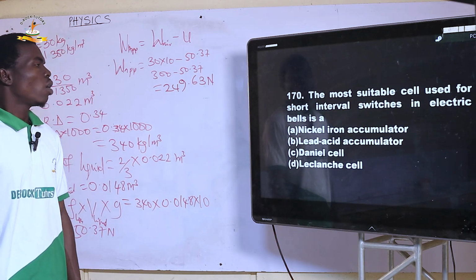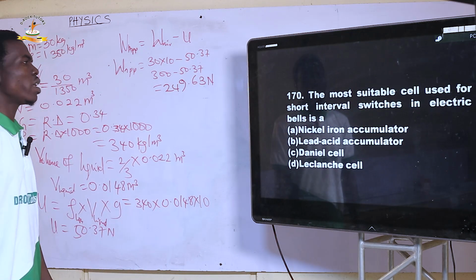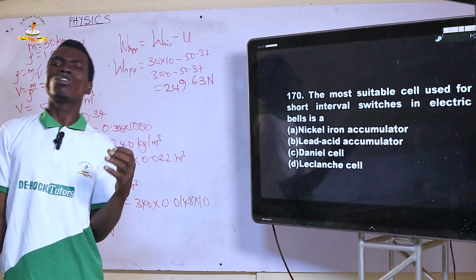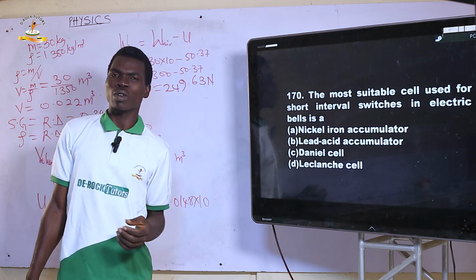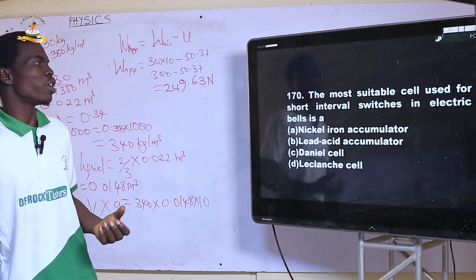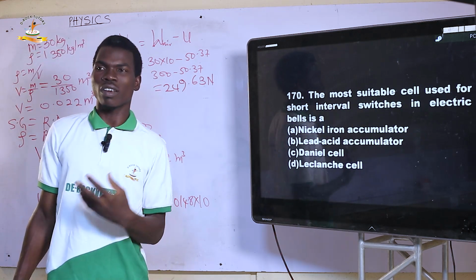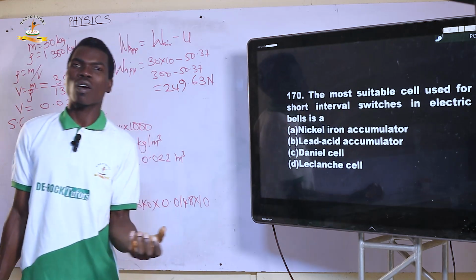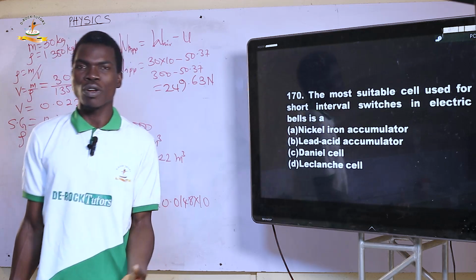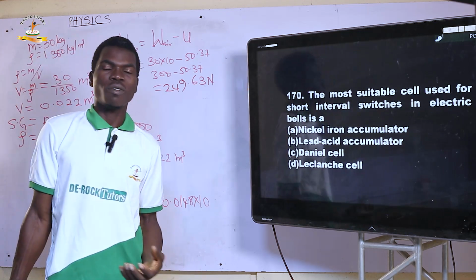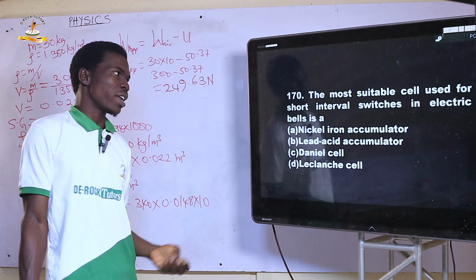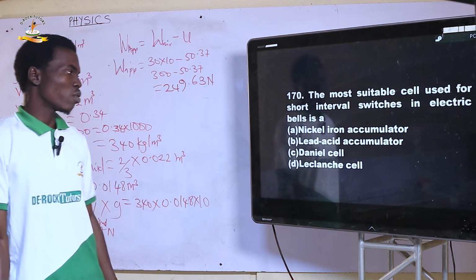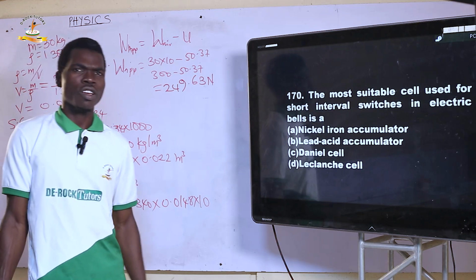Next. Question 170. The most suitable cell used for short interval switches in electric belts is, when we have short interval switches in electric belt, the most suitable is what? Is a Leclanche cell. A Leclanche cell can do that because it can give high current for intermittent periods of time. That is why they are usually used in the switches of electrical belts. So the correct answer is the Leclanche cell.